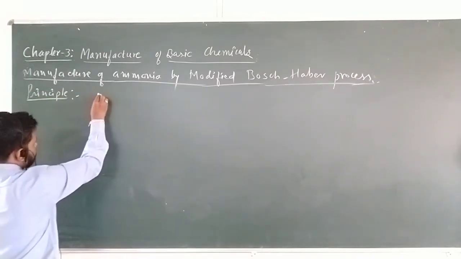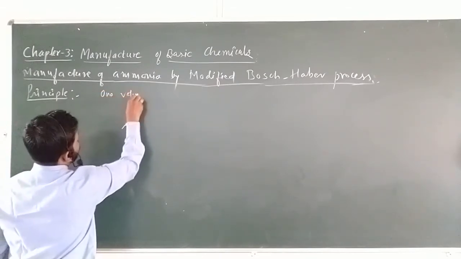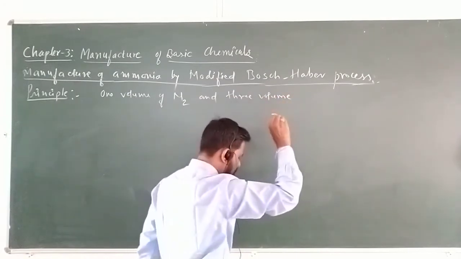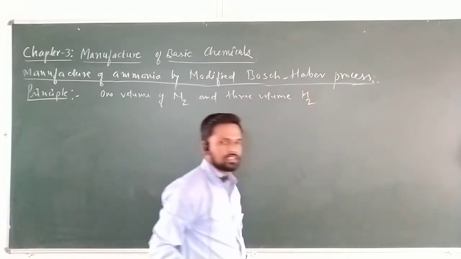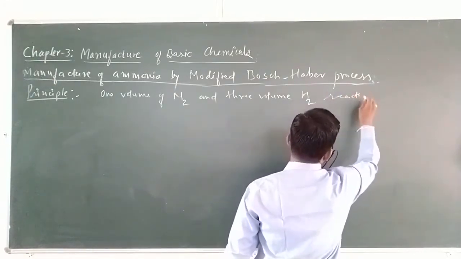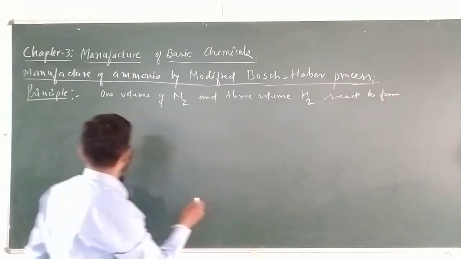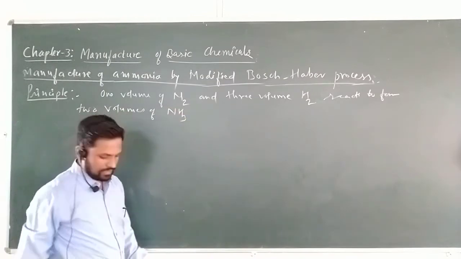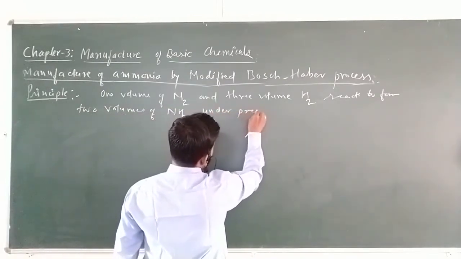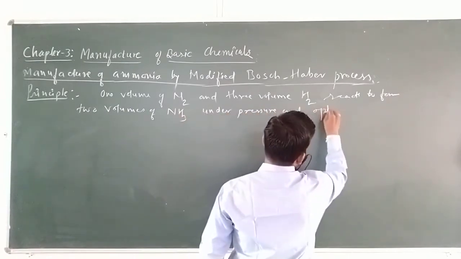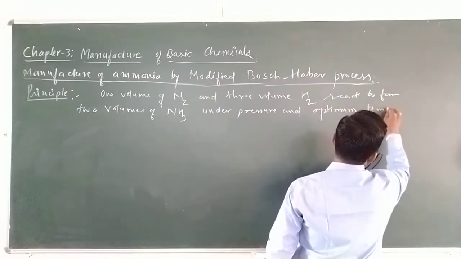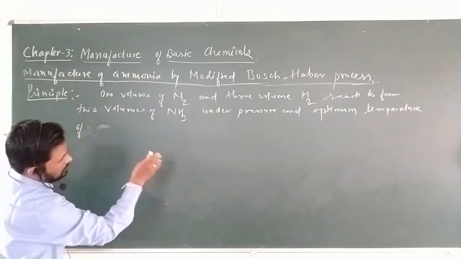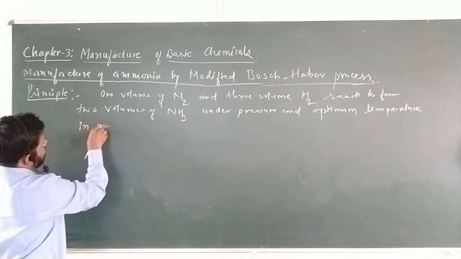What is the basic principle? 1 volume of nitrogen and 3 volumes of hydrogen react to form 2 volumes of ammonia under pressure and optimum temperature in presence of catalyst.